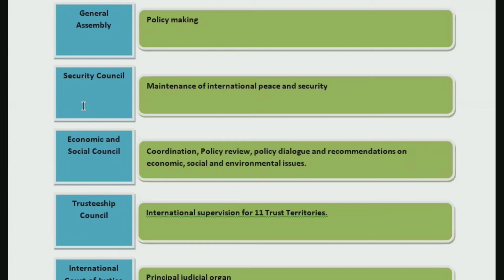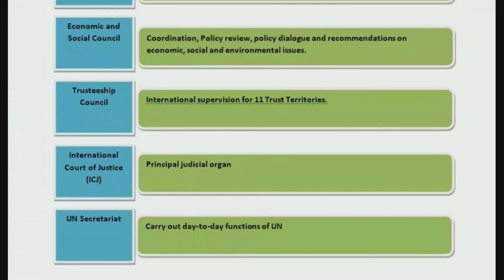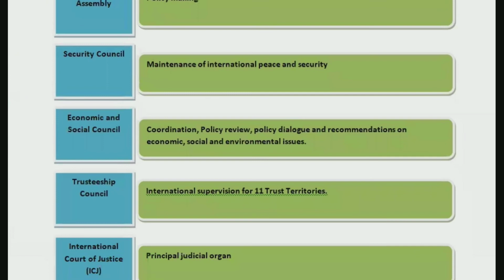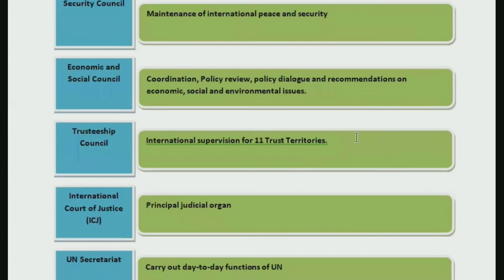General Assembly, policy making; Security Council, maintenance of international peace and security; Economic and Social Council, coordination, policy review, policy dialogue, recommendations on economic, social, and environmental issues; Trusteeship Council, international supervision for 11 trust territories; ICJ is the principal judicial organ; UN Secretariat carries out day-to-day functions of the United Nations. All right, so these are the 6 different organs, and these are their primary functions.